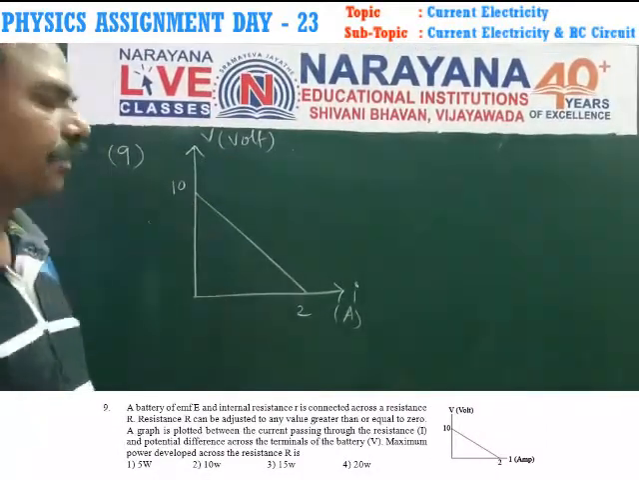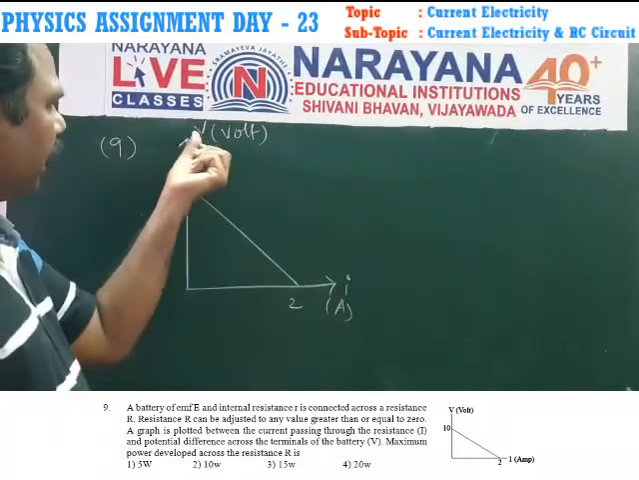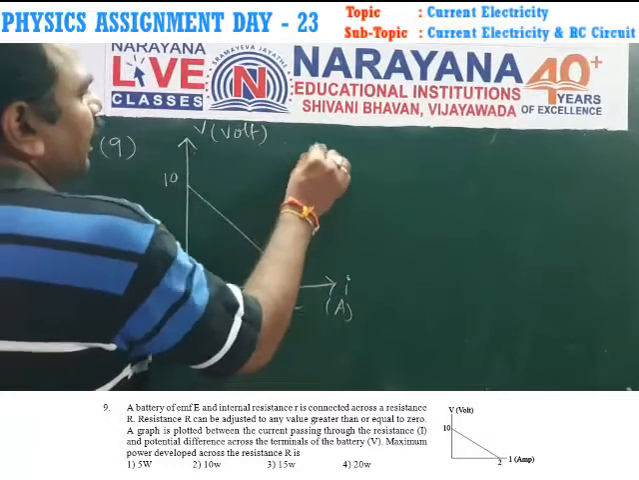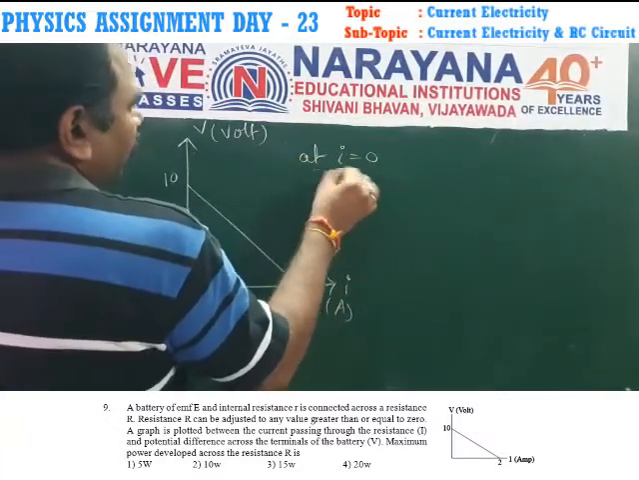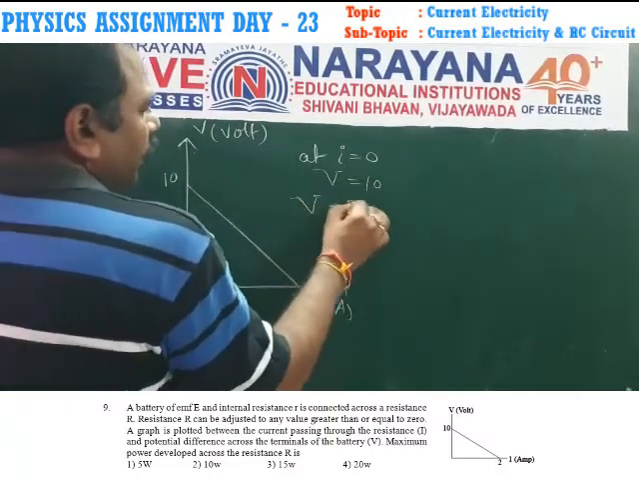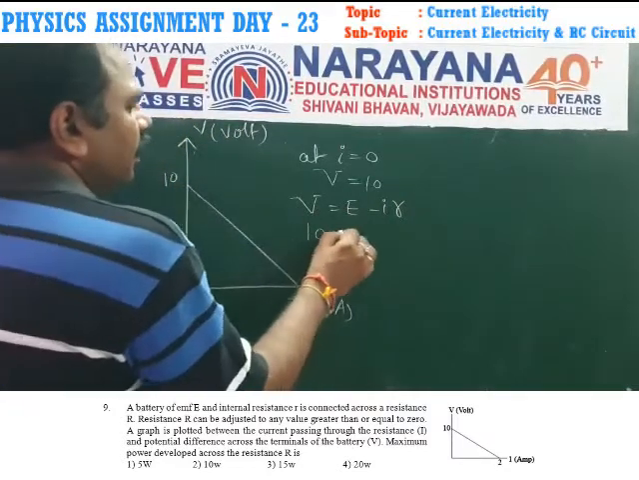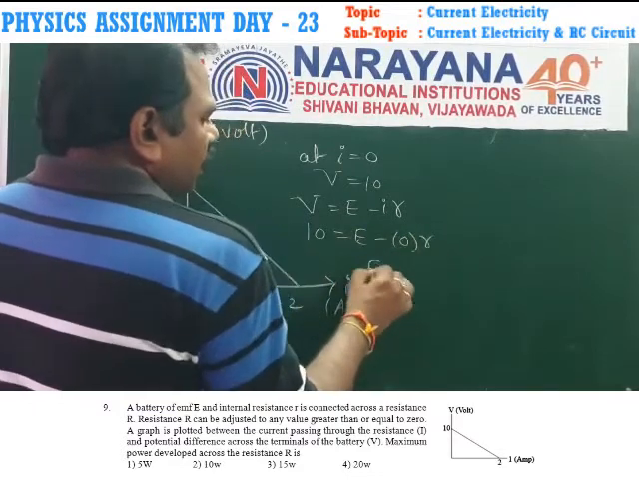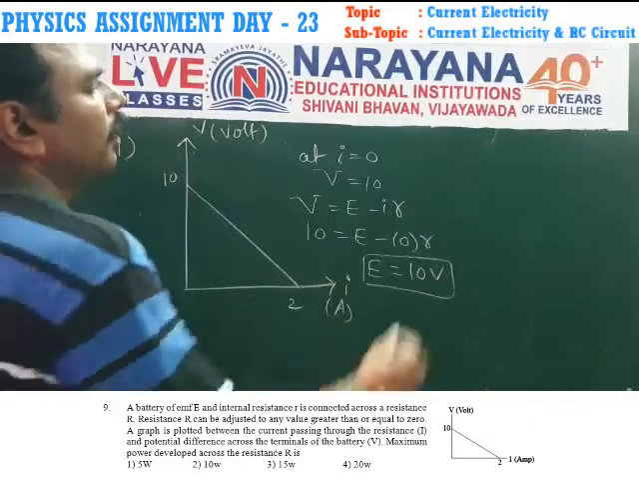In the 9th question, the graph between voltage and current during discharge is given. Initially, at current I equal to 0, the terminal voltage is equal to 10 volts. We know the terminal voltage V is equal to E minus Ir. Here 10 is equal to E minus 0 into r. Therefore E is equal to 10 volts. This is the EMF of the circuit.